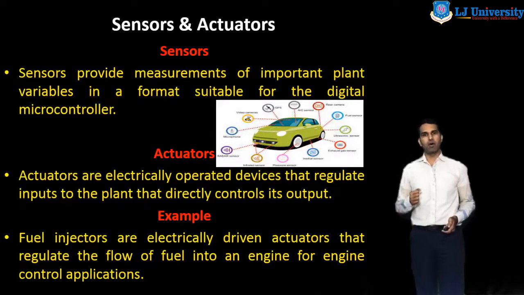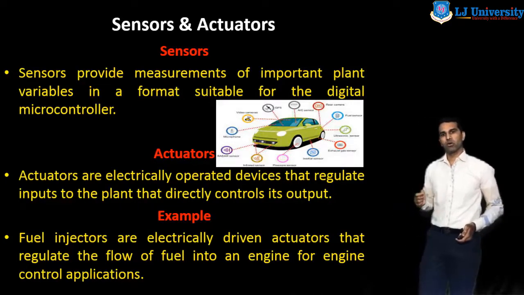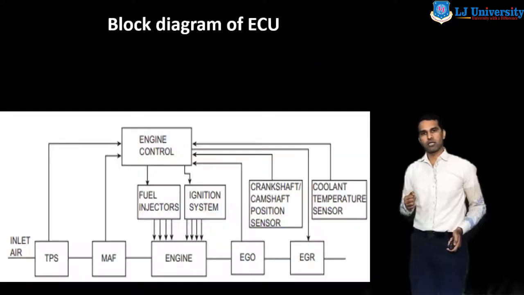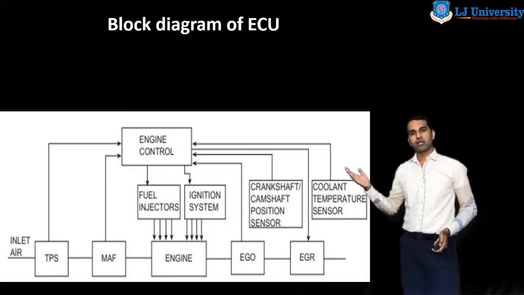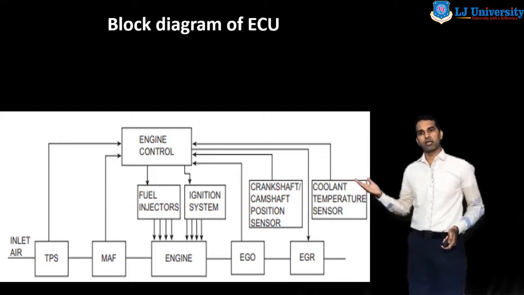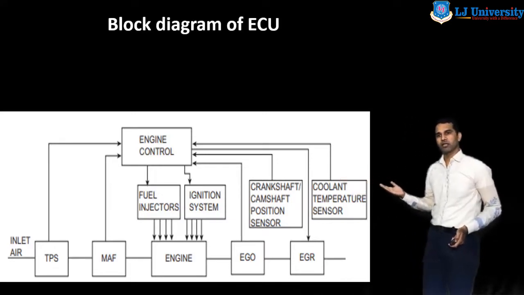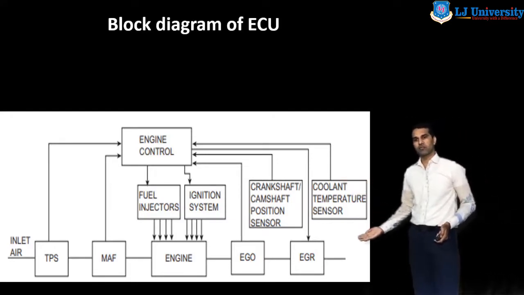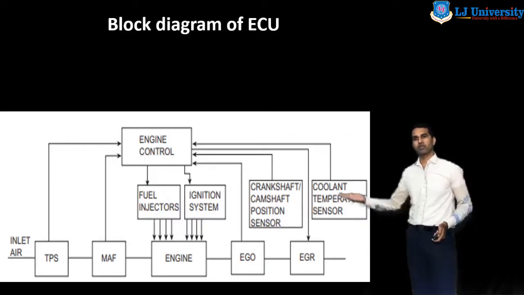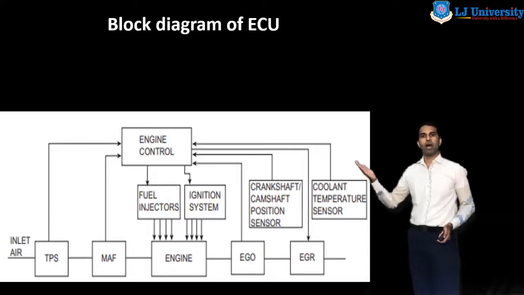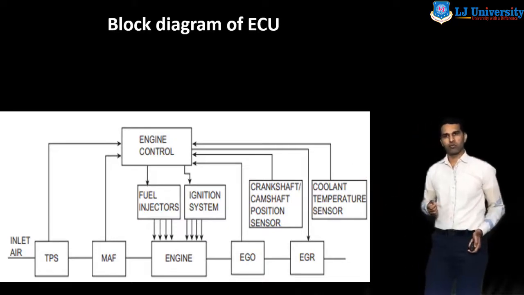Now we discuss the sensors, the different types of sensors. First, we discuss the block diagram of the system. Here we can see there are different sensors that provide information to the engine controller and different actuators that are operated by the engine controller.